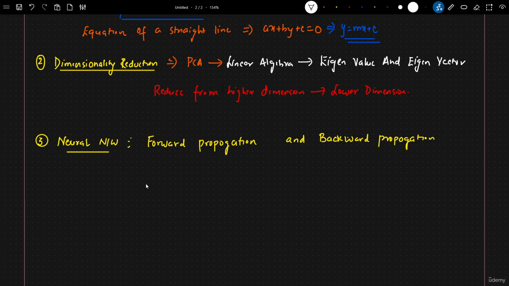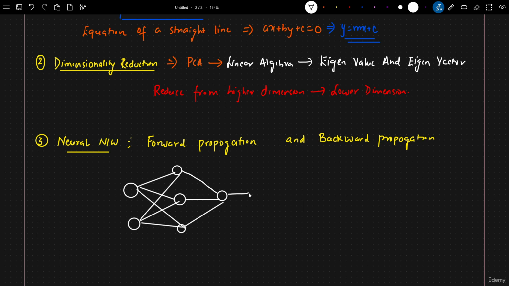Let's say one of the examples is this. I have a neural network which has two input nodes. Let's say that I have one hidden layer which has 3 hidden neurons, and finally I have an output layer. If you don't know, just consider it like this. It will all be interconnected, and finally we get the output over here.